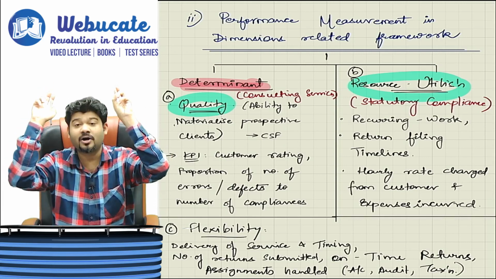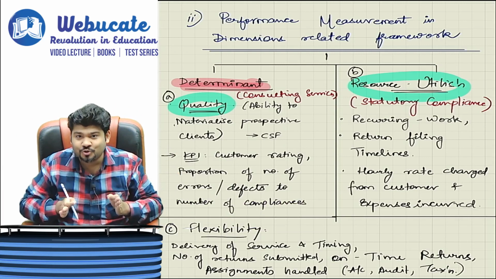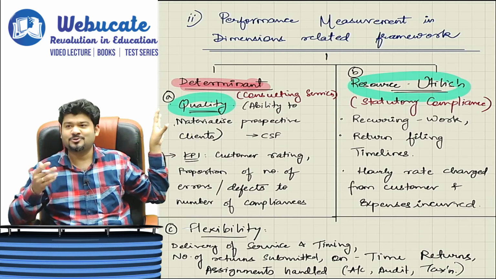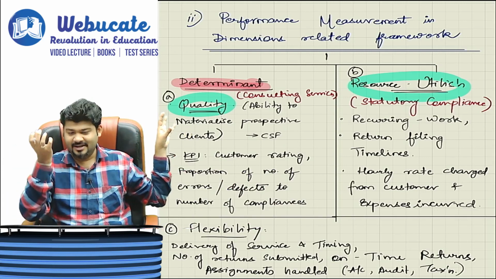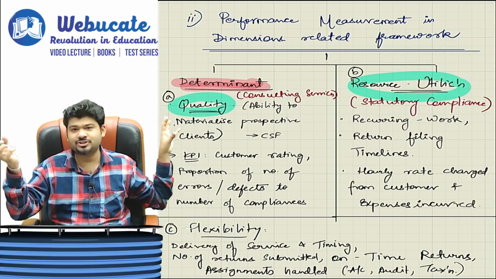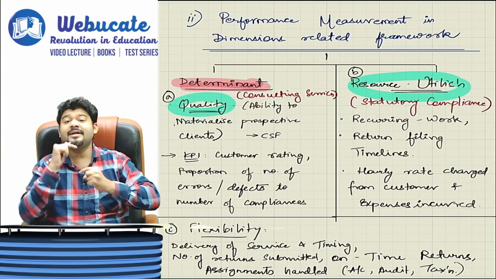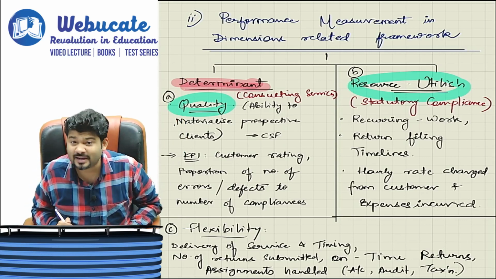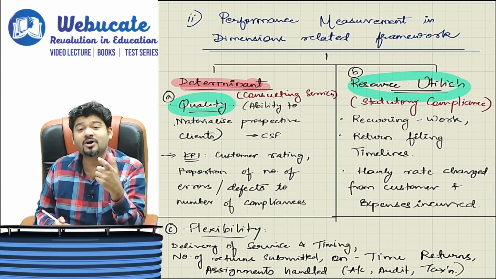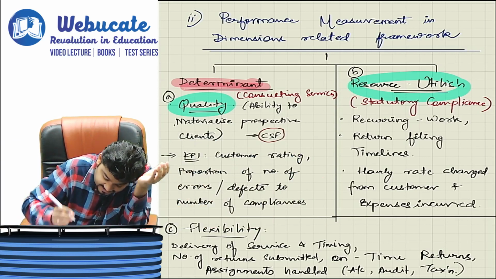So that should become your critical success factor, that if any client approaches you, you should be able to ensure that client becomes your permanent client. So for example, if somebody approaches you that, okay, I want consulting in regards to XYZ aspect, we have to ensure by our advisory that client is converted and with us forever. So ability to convert or materialize a prospective client is one of the major features of quality that can become your critical success factor, what we call as CSF. So here, see, I have written here CSF, correct?